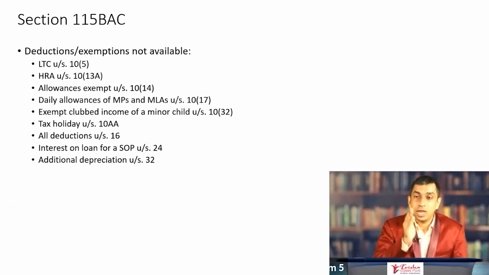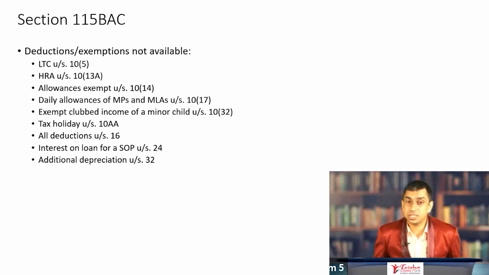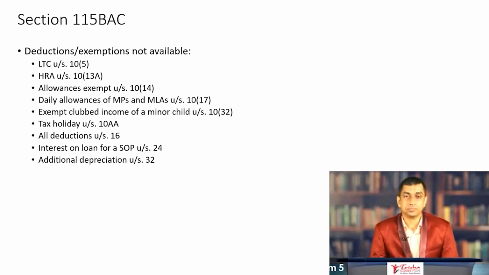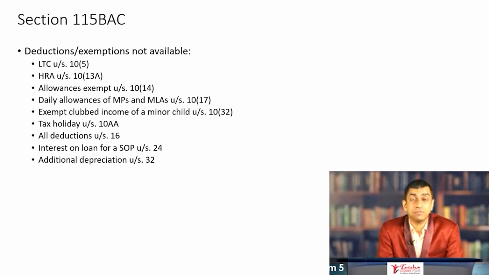So LTC, leave travel concession under section 10(5), goes out of the window. No exemption is available if you are opting for 115BAC. Exemption for HRA under section 10(13A) is not available. All those allowances for which you get exemption in section 10(14), that exemption goes out.